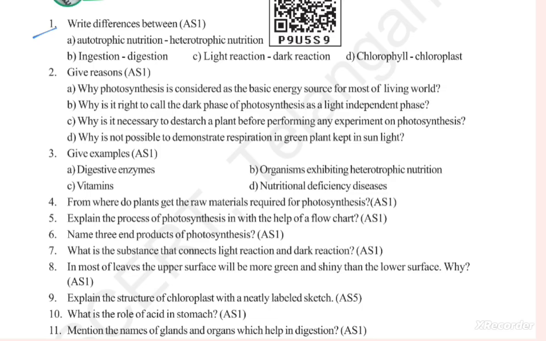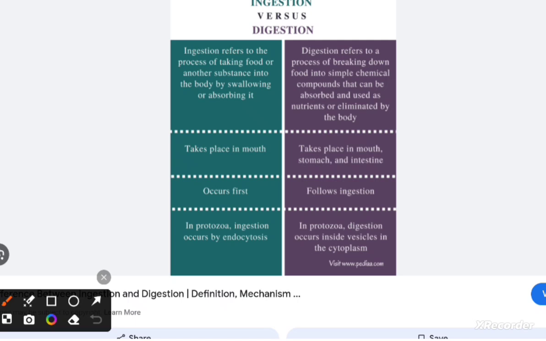Second is ingestion and digestion, the difference between ingestion and digestion. Ingestion refers to the process of taking food or another substance into the body by swallowing or absorbing it. It takes place in the mouth and occurs first. In protozoans, ingestion occurs by endocytosis.